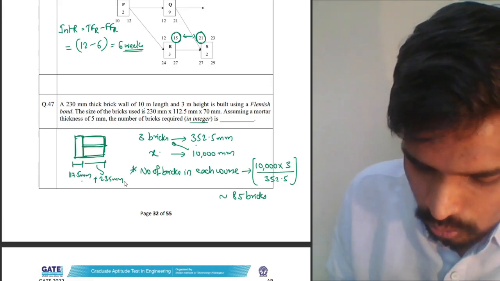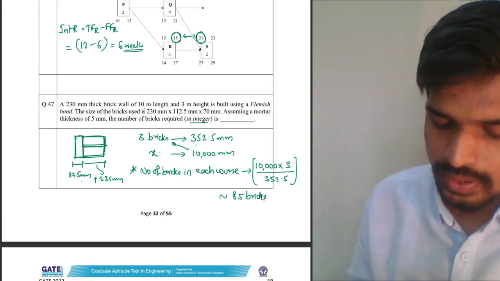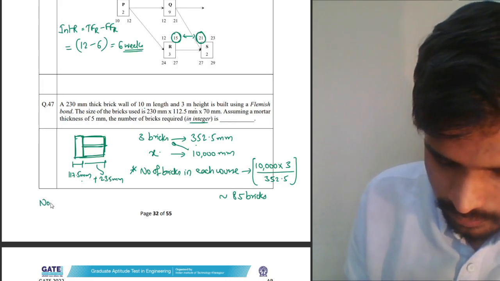That's the number of bricks in each course. Now, how many courses are required? The height of the wall is 3 meters. Number of courses